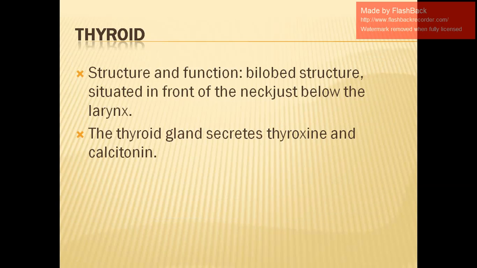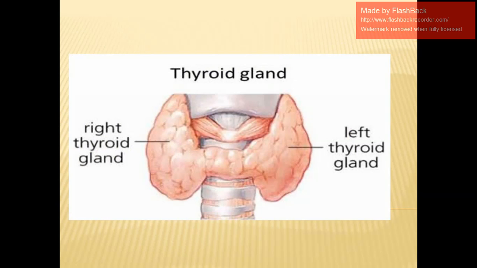So for the exact location of the thyroid gland, we will write down: it is situated in front of the neck, just below the larynx. You can see it's in the front of the neck region, just below the larynx.